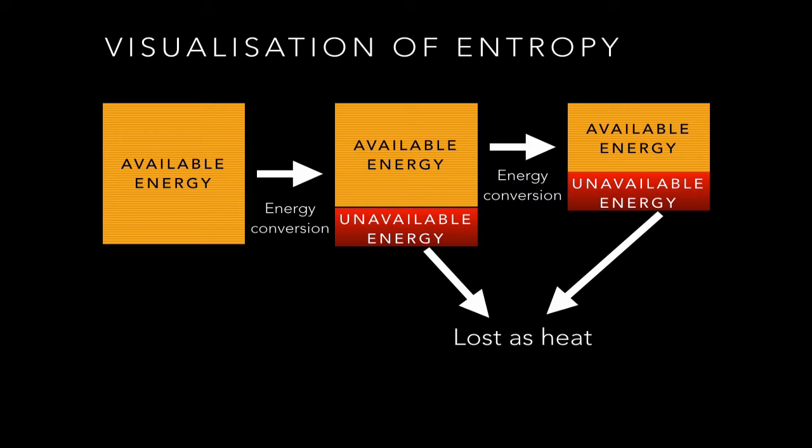We can use a picture to have a look at how the second law of thermodynamics affects the available energy. So you start with a certain amount of available energy, and as the energy is converted into a different form, some of the energy becomes unavailable and is lost as heat. Any future conversions would further reduce the amount of available energy. Eventually there's no more available energy after a number of conversions.